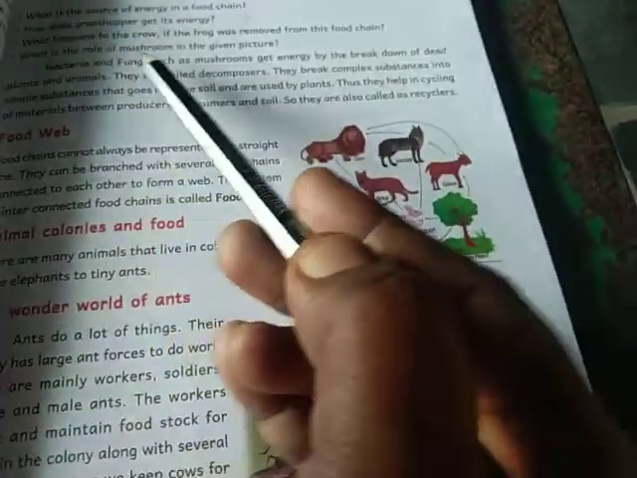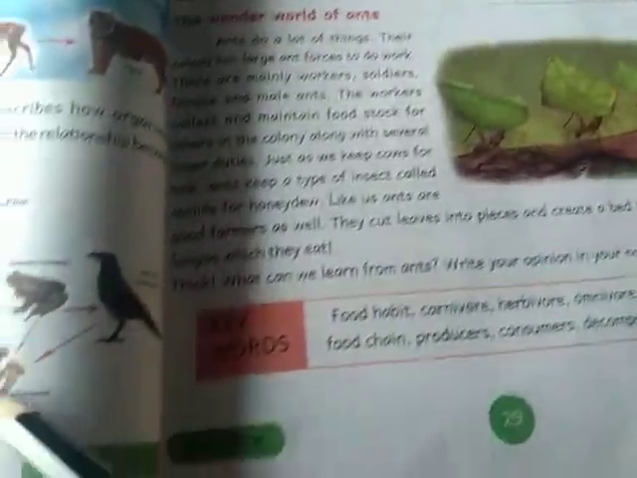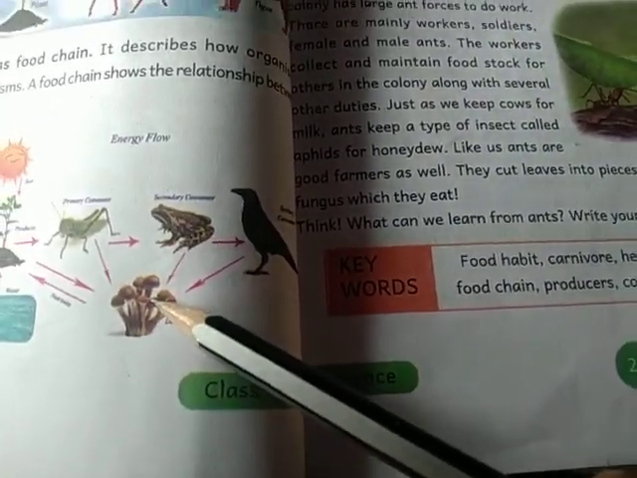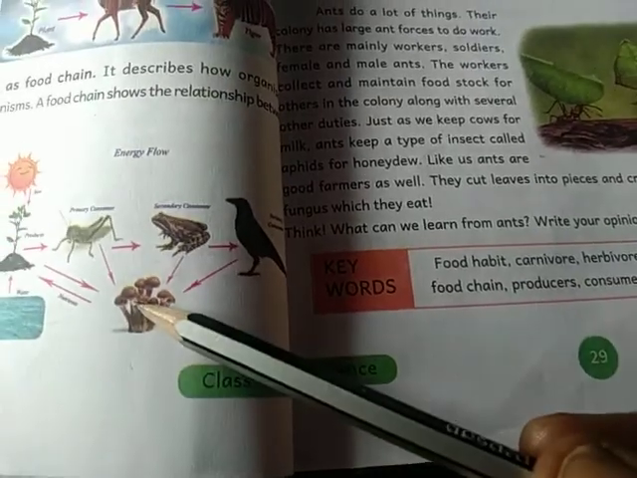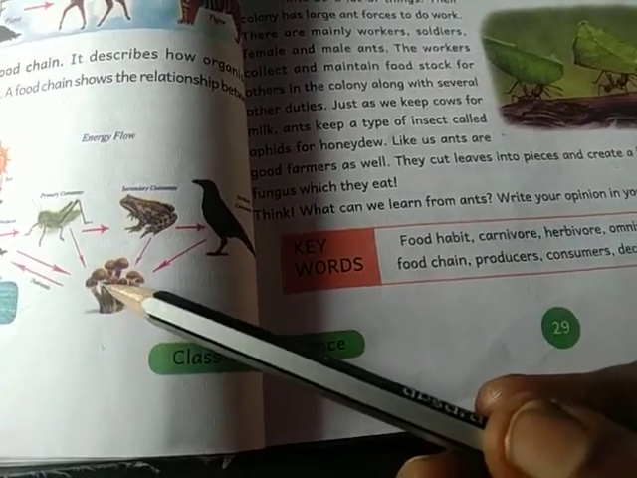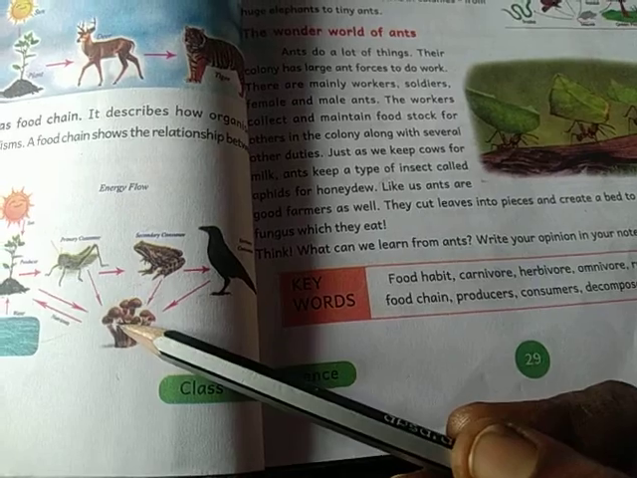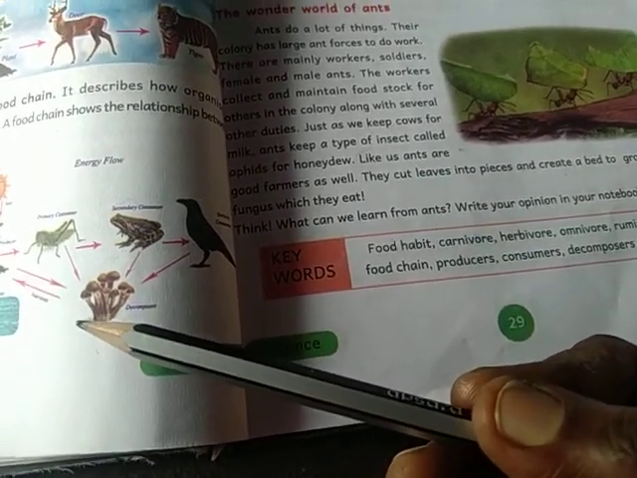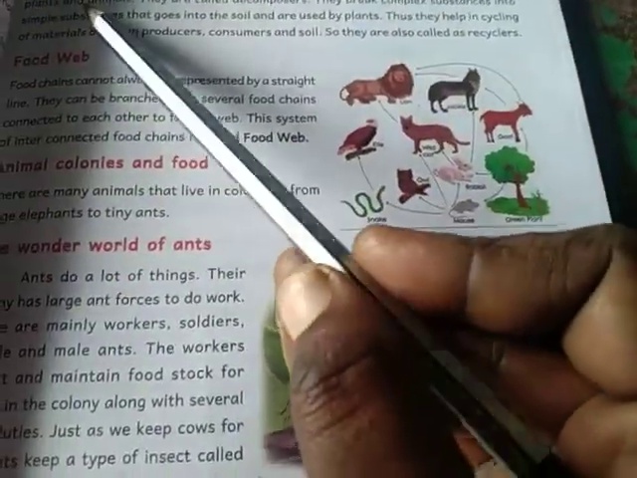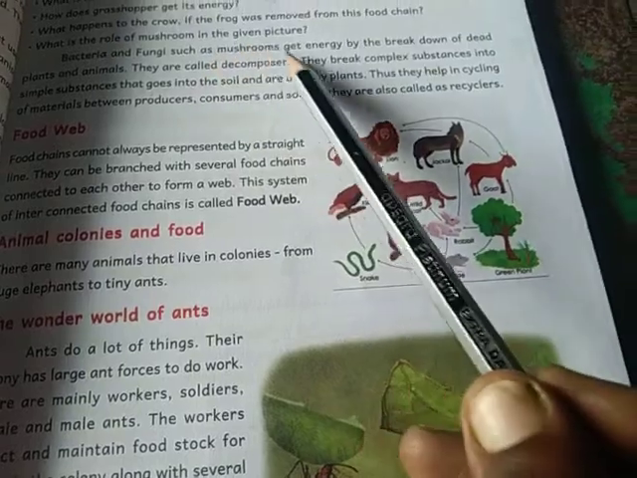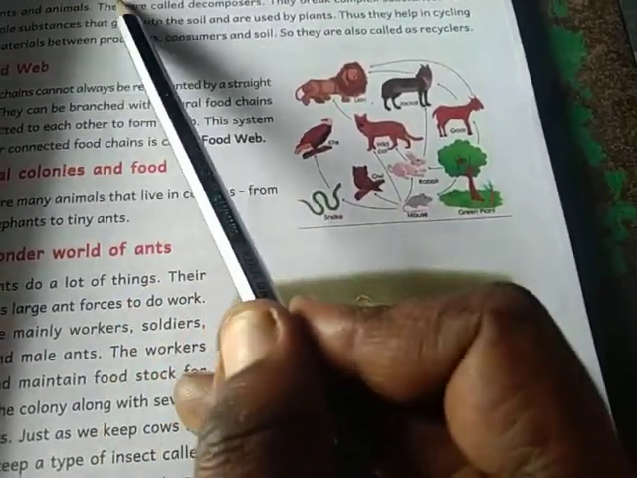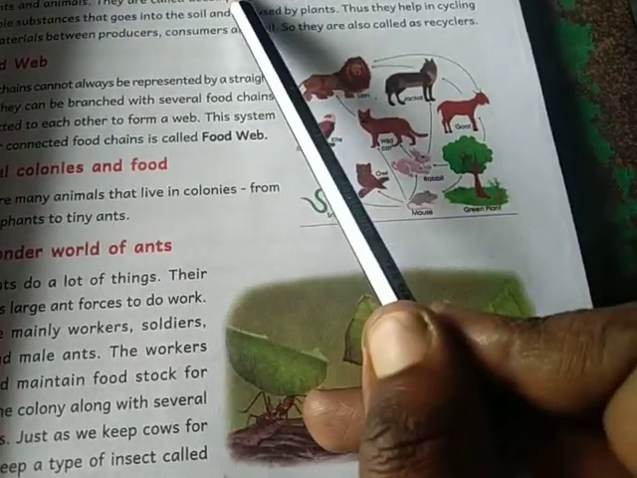What is the role of mushroom in the given picture? You can see this is the mushroom in the picture. So I am saying that this mushroom is a decomposer. So what is the role of a decomposer? These decomposers feed on the dead and organic matter, and they convert them into simpler substances. Here you can see bacteria and fungi such as mushrooms. Bacteria and fungi are called mushrooms.